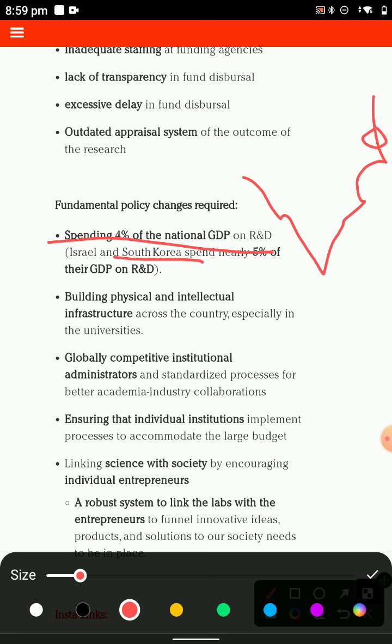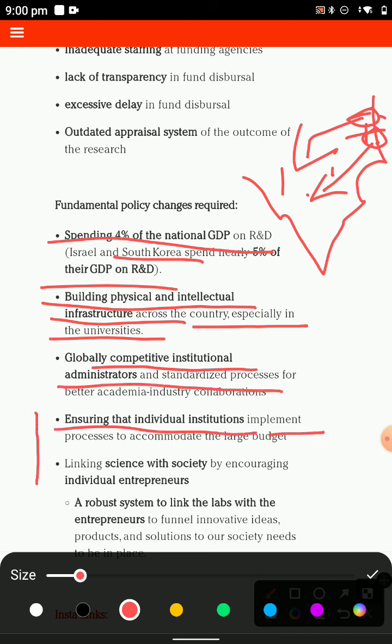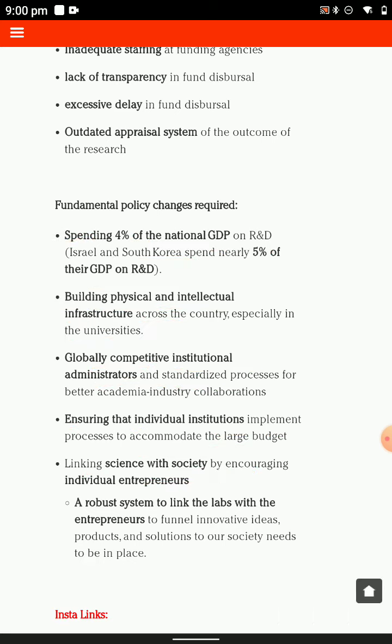this country, like South Korea and North Korea, because there is a lot of dispute between North Korea and South Korea. South Korea also has a good relation with China. GDP and the building of physical and intellectual infrastructure across the country, especially for the university. The global competition, industrial administration for standard, ensuring the individual instrument and the scientific society and individual empowerment, you have